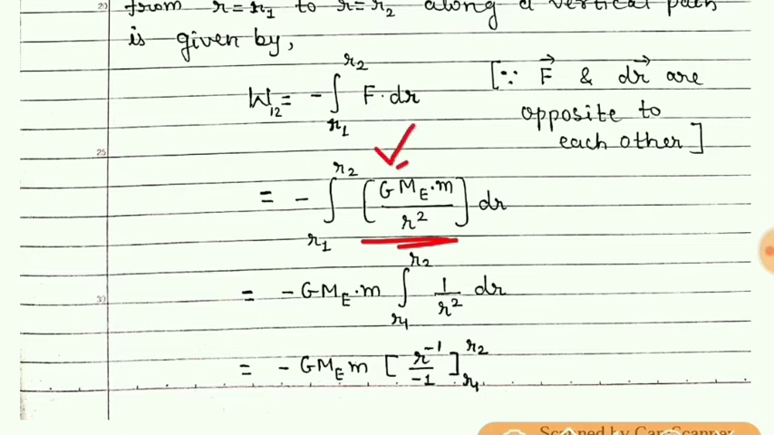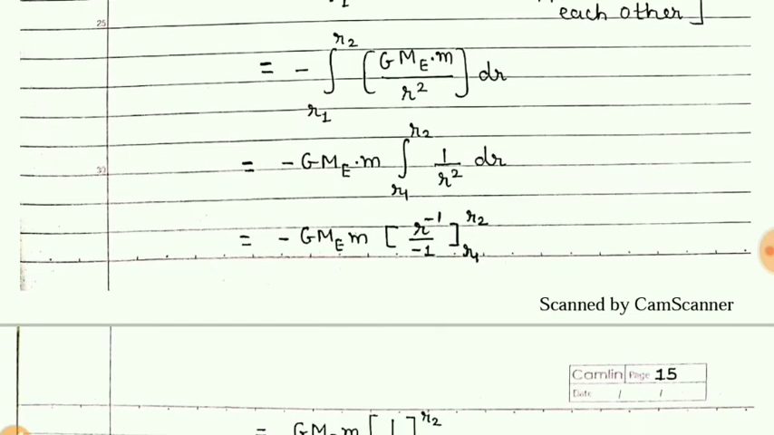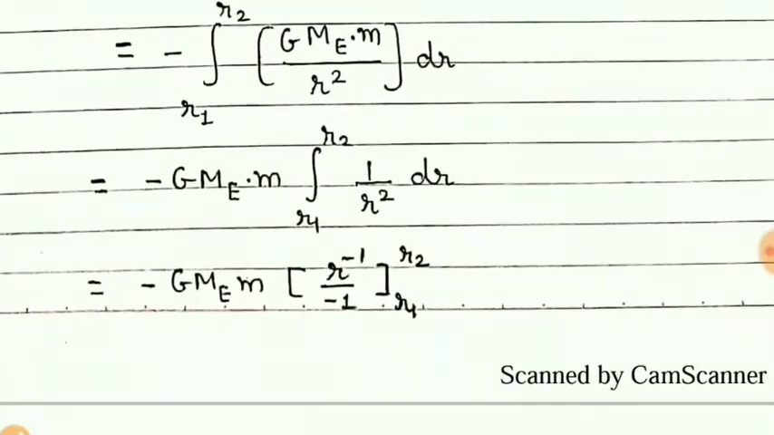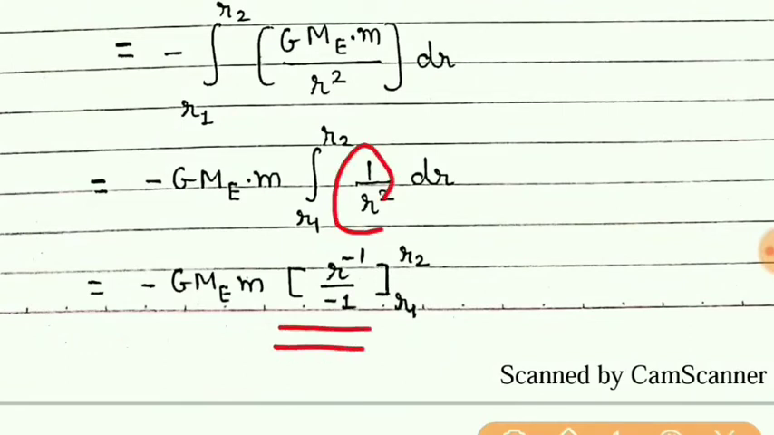G is a constant, mass of the earth is also not going to change, that is also constant, mass of the particle which is to be displaced, that is also constant. So constant terms were taken out, so what remains inside? 1 upon r square dr as it is. Now integrating this 1 upon r square, we will get r raised to minus 1 upon minus 1. Students, I hope you know how to integrate this.